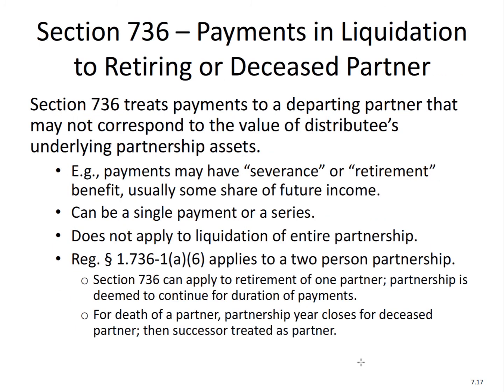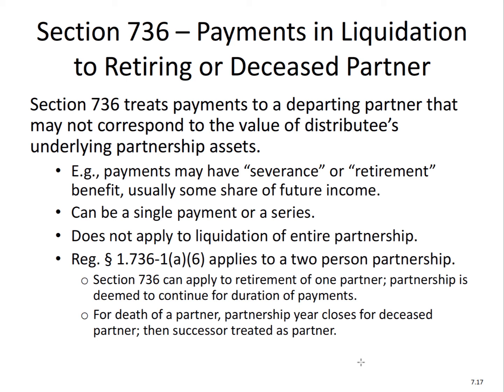Okay, payments in liquidation to a retiring partner. I'm not going to go into the specifics of this. There are some slides here. The idea here is that Section 736 treats payments to a departing partner that may not correspond to the value of the distributee's underlying partnership assets. It's really an ordering. You've got to look at it: the partner is retiring or leaving completely. And the idea here is that this is not the same as a distribution.